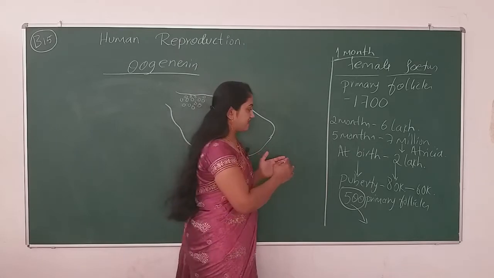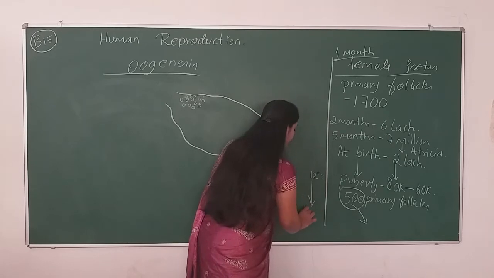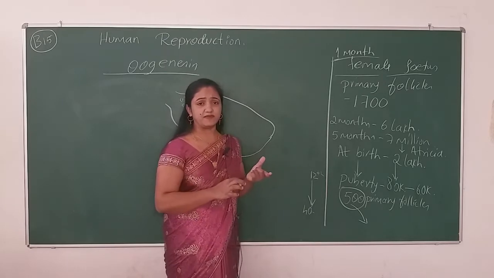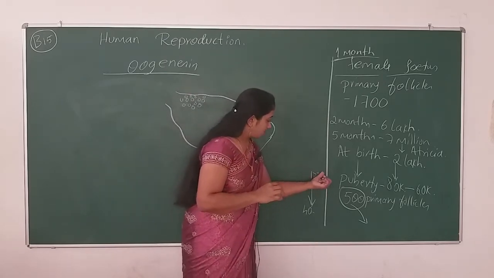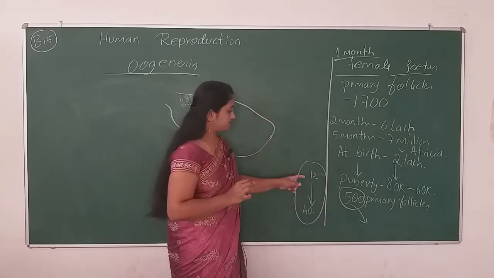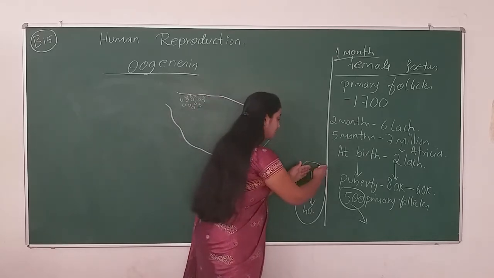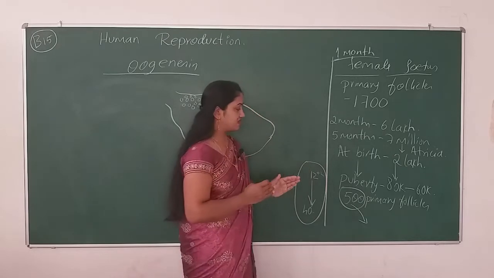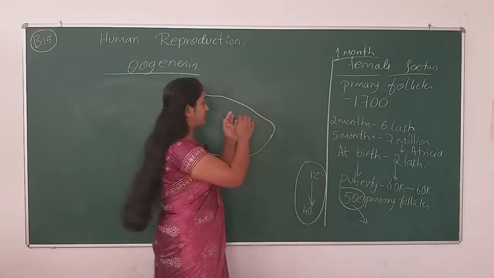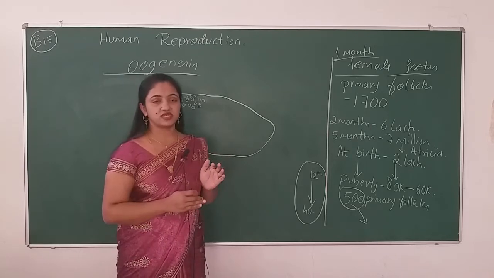Like that, right from the age of 12 till the age of 40 to 42 or 45, till she reaches menopause, in this period of 33 or 40 years, every month one primary follicle comes out from the ovary, and they take the divisions, and then the next process continues.